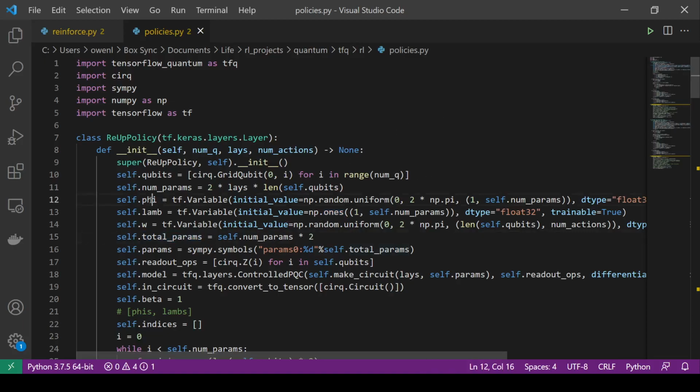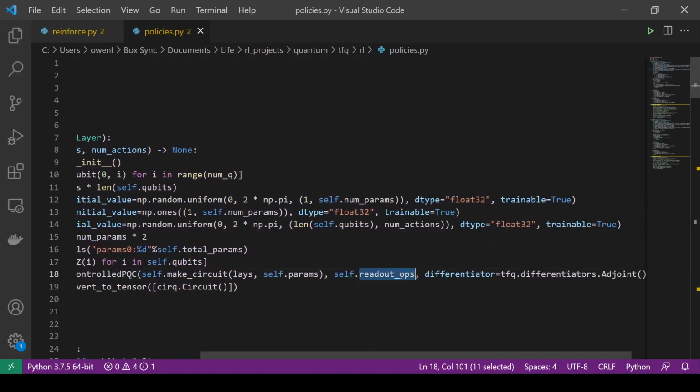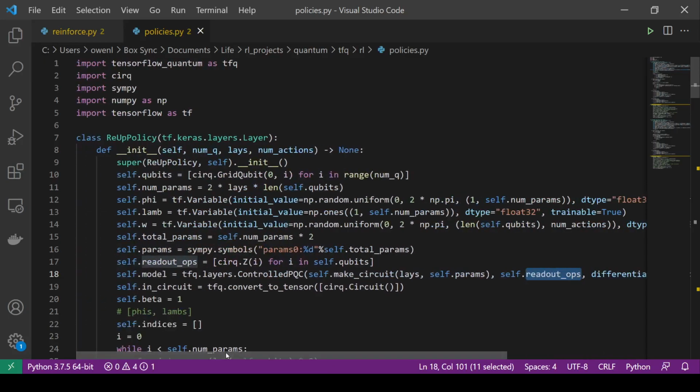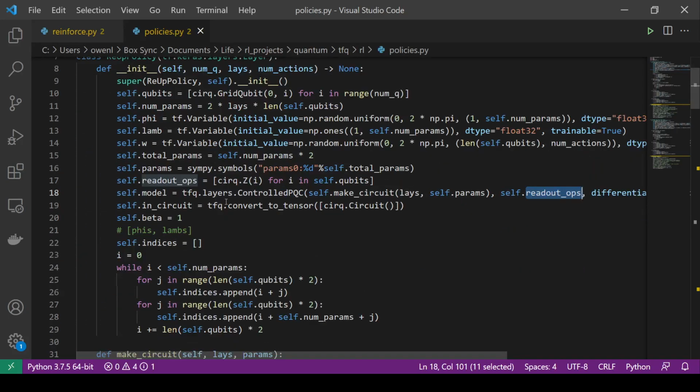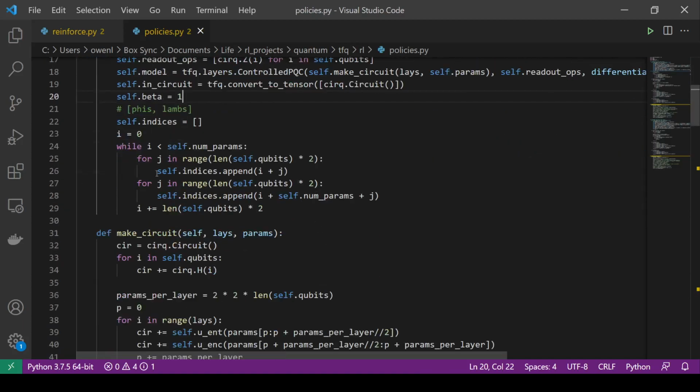Total parameters, right? We have all of these and all of these, so we just take the number of params times 2. We create the symbols for that. And the readout ops are just Z readout ops on the Z basis on all the qubits. We create our controlled PQC, which has the circuit, the readout ops, and the adjoint differentiator. And then we have our generic input circuit and our standard beta value. I'm going to skip this for now. I'll come back to it and explain why this is here.